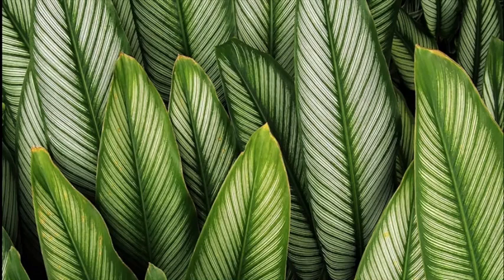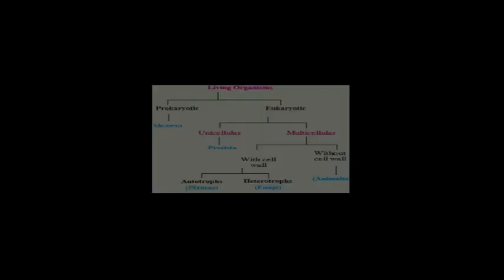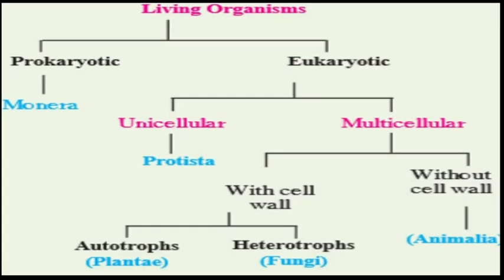In this video, we will start with the first chapter in Science 2, that is classification of plants. And in this chapter, we will be studying about the kingdom Plantae. So children, on earth there are so many different species present, and to study them we have divided them into the five kingdoms, and last year we have studied about this five kingdom classification. Do you all remember? It was given by Robert Harding Whittaker.